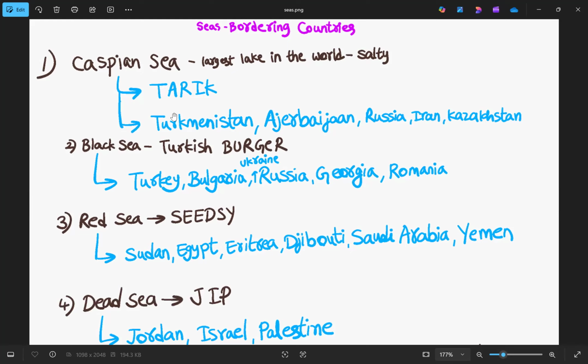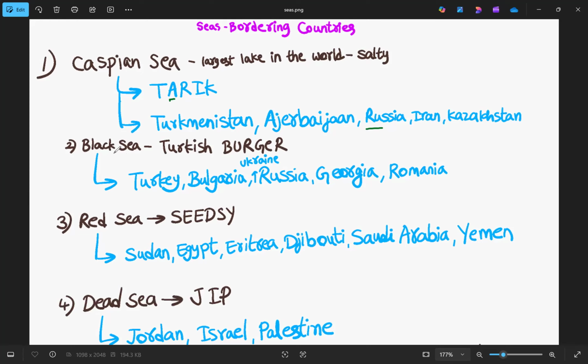T stands for Turkmenistan, A for Azerbaijan, R for Russia, I for Iran, and K for Kazakhstan. So these are the 5 countries that surround Caspian Sea.